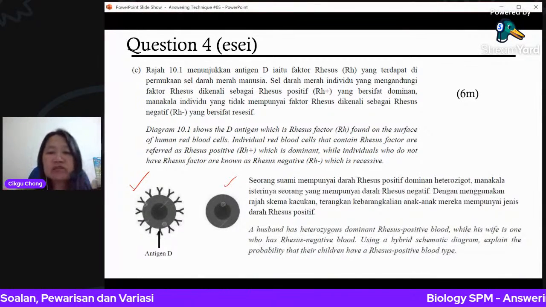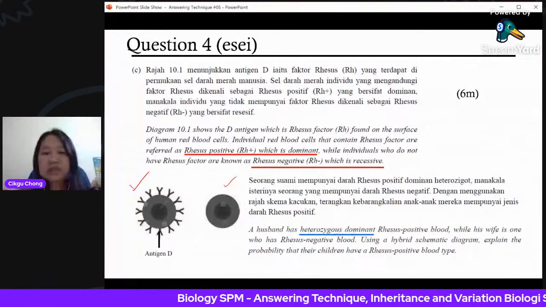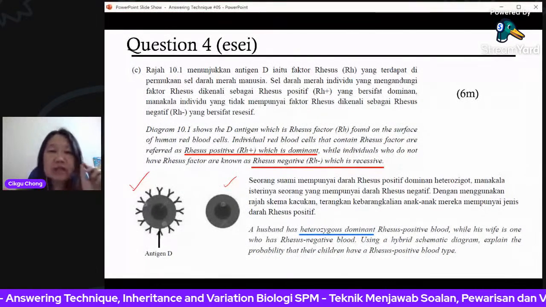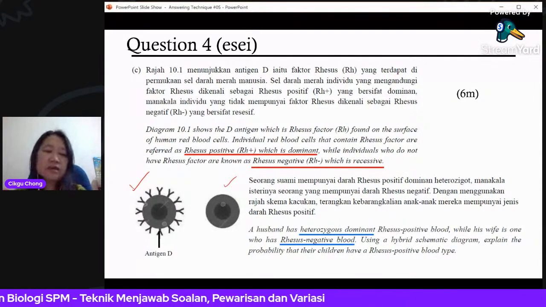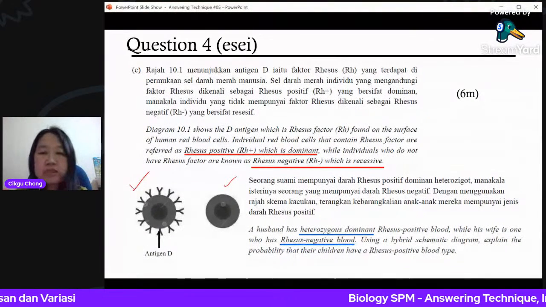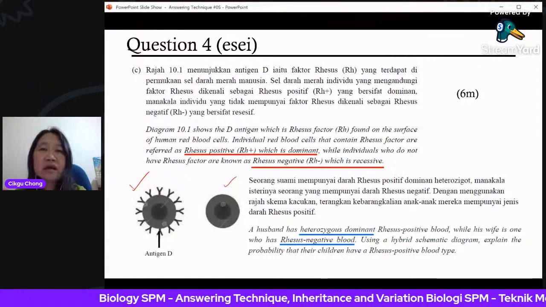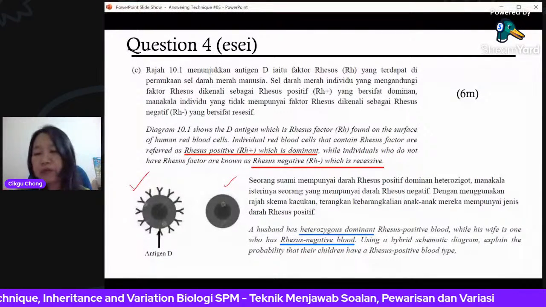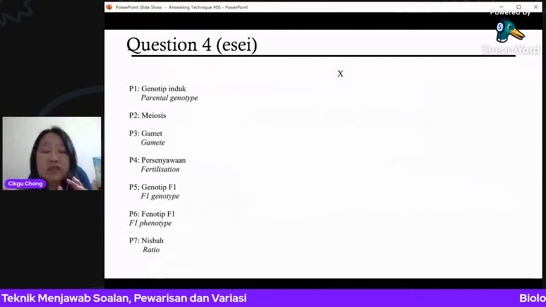Now, a husband has heterozygous dominant Rhesus positive blood. So the father is heterozygous dominant, that means one allele is dominant, one is recessive. Then the wife is Rhesus negative. In order to be Rhesus negative, you must have two recessive alleles. Using a hybrid schematic diagram, this one you must draw, you cannot skip. Explain the probability that the children have a Rhesus positive blood group. So how many percent is the probability that the child has Rhesus positive?